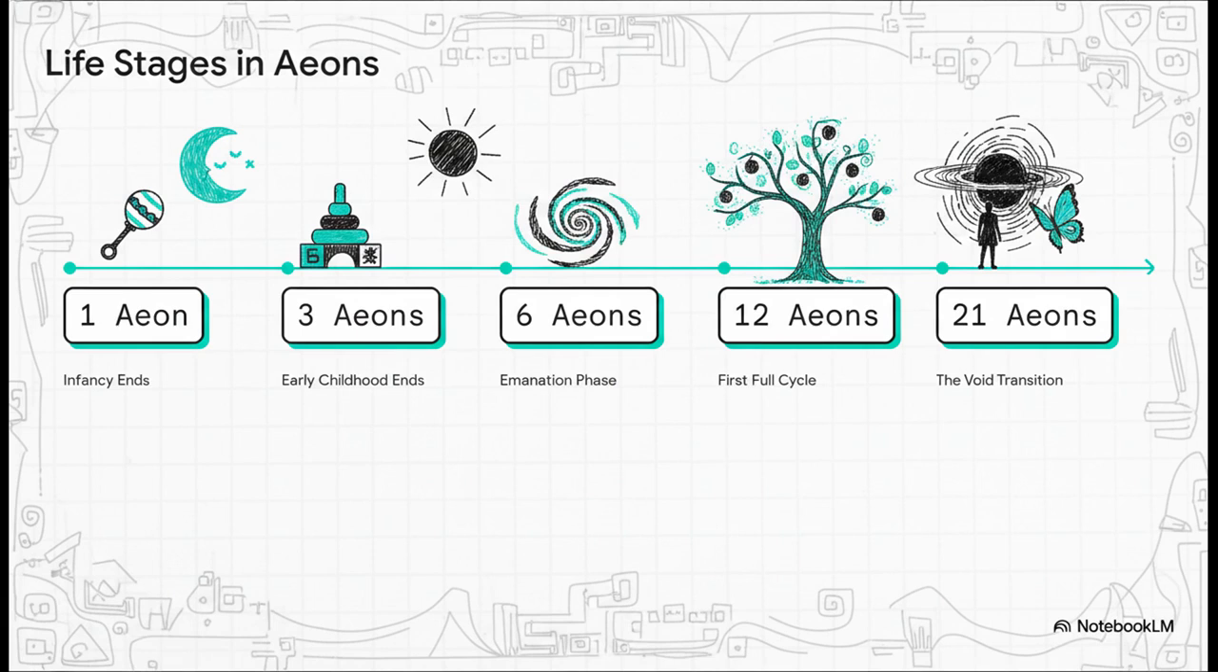And it scales all the way up to a full lifetime. If you look at the source file, Circadian Gnosis Alignment, it maps human life stages directly onto these aeon milestones. So infancy ends at 1 aeon, early childhood wraps up at 3, and it goes all the way up to maturity, which they actually call the void transition, beginning right at the 21st aeon.